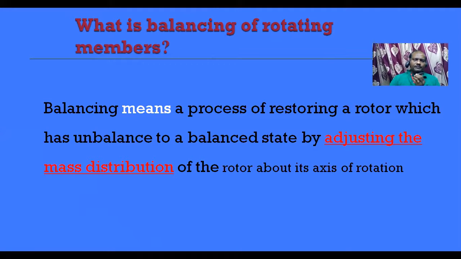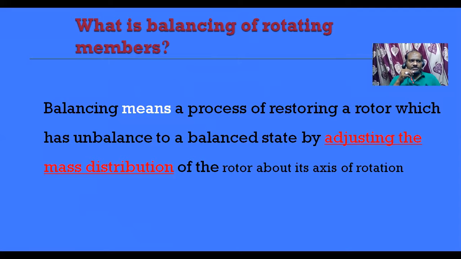So what is meant by balancing? Balancing means bringing unequal masses to an equal distribution of masses by adding an extra member to an axis. This leads to the balancing of an object or a system.